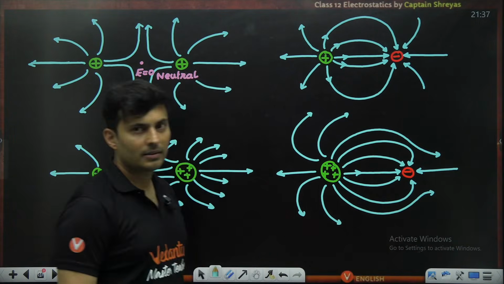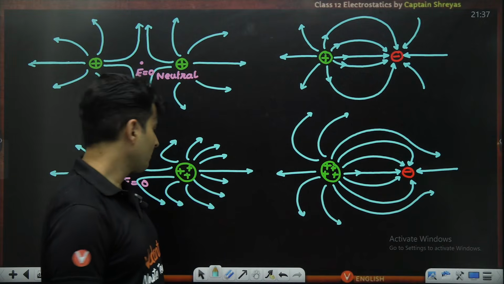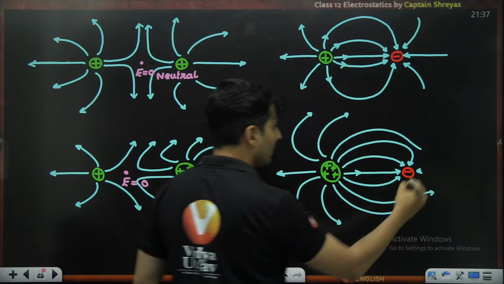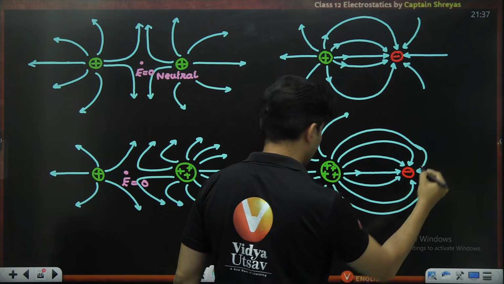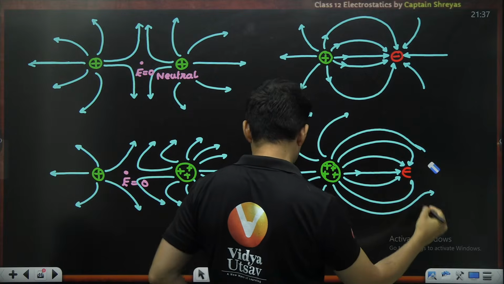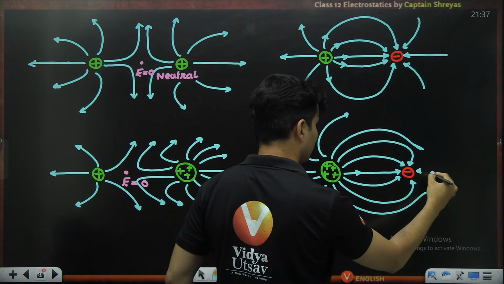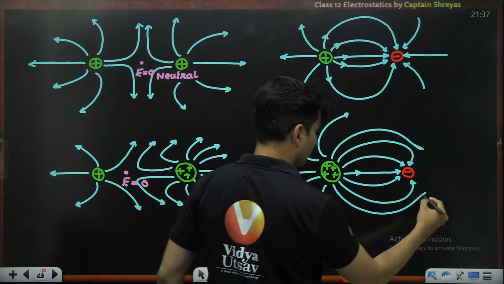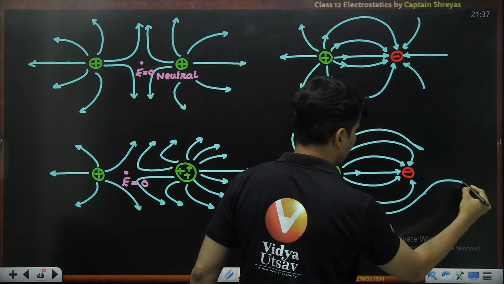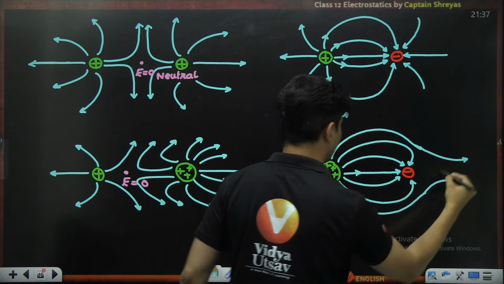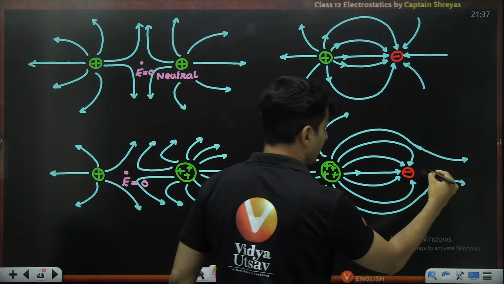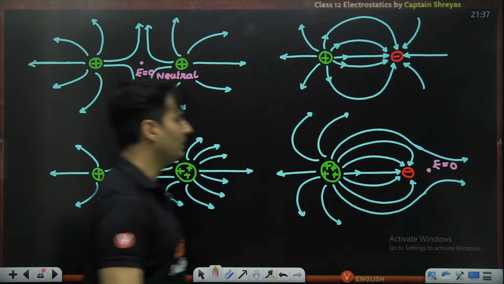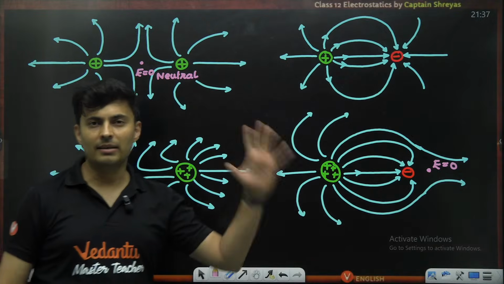Yeah, something like this. This is what you are going to see. Okay, so this will also be something maybe like this. Once it comes, you will see a neutral point also. This will go like this. This will go like this. And you will probably see the neutral point somewhere over here. Yeah, this is where the neutral point will be, somewhere over here, where the net field will be zero.